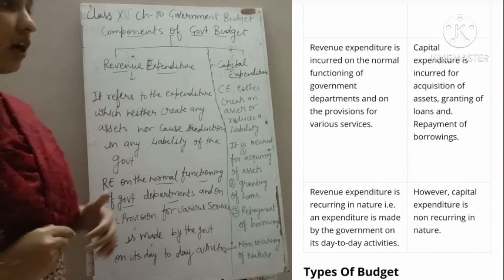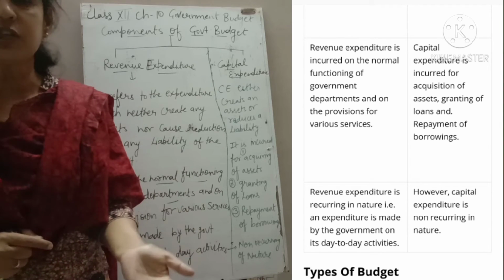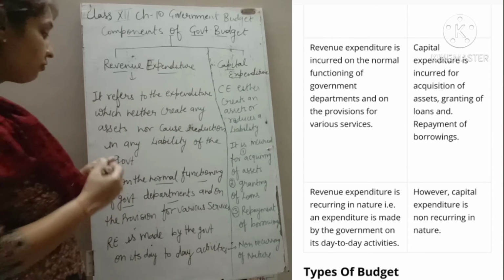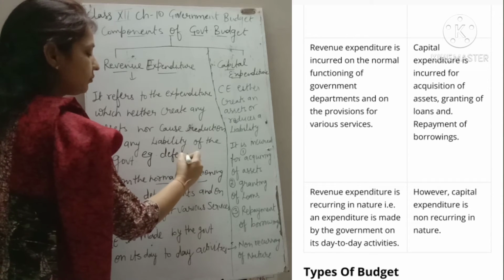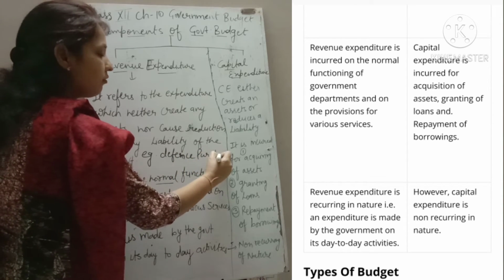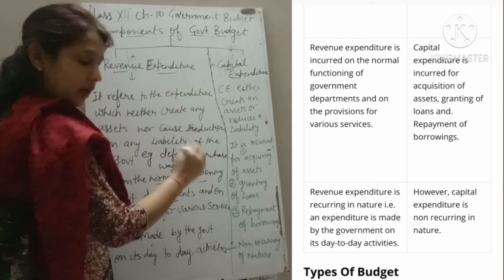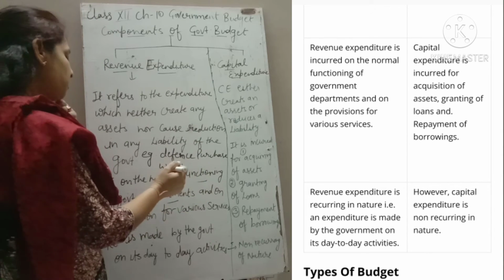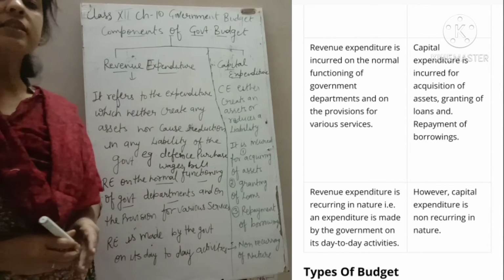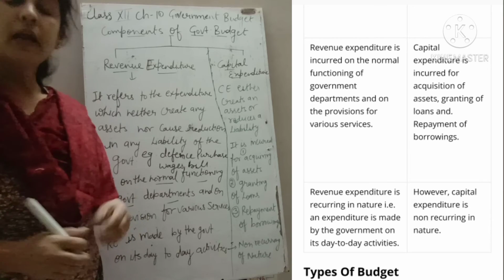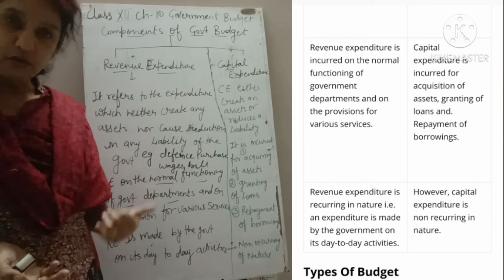Clear? It means if government is going to incur expenditure on defense, that is revenue expenditure. Example of that, expenditure on defense. Suppose government is paying wage bills of the employees. It means salary and wages paid to the employees, the wage bill. That kind of payment is known as revenue expenditure. Interest payment on loans is also known as revenue expenditure.